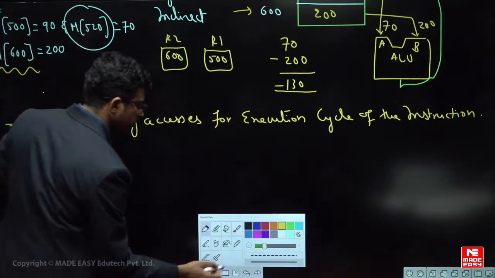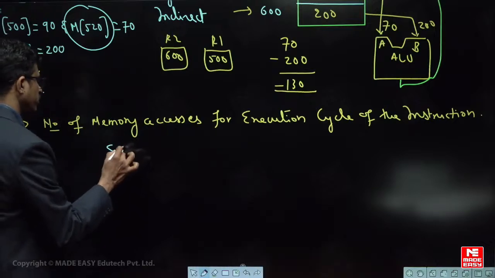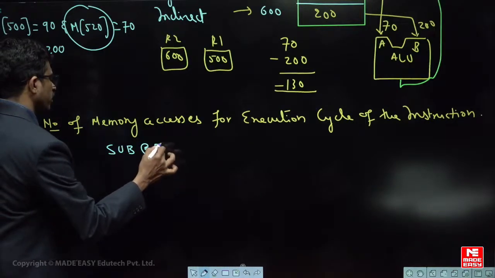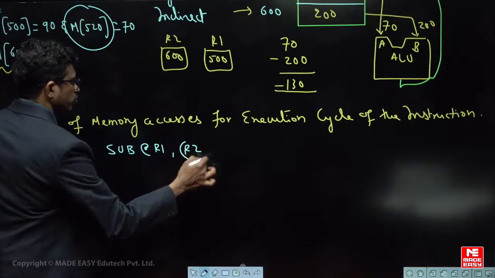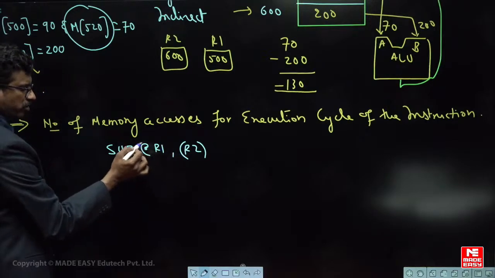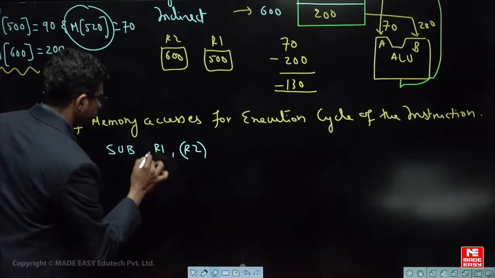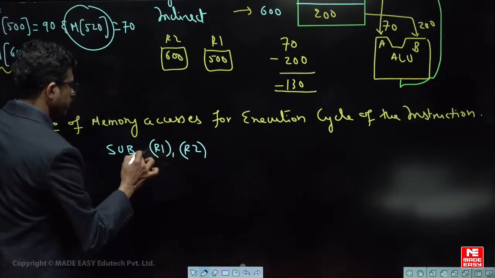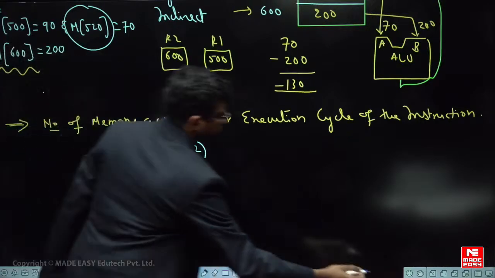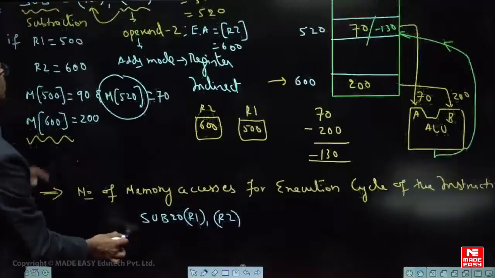So the instruction is the same instruction. The instruction is SUB @R1 and this was R2. So this one is register indirect addressing mode, and this one was index, no? This one was index 20(R1). This was the instruction, right? Same instruction. Yeah, fine.